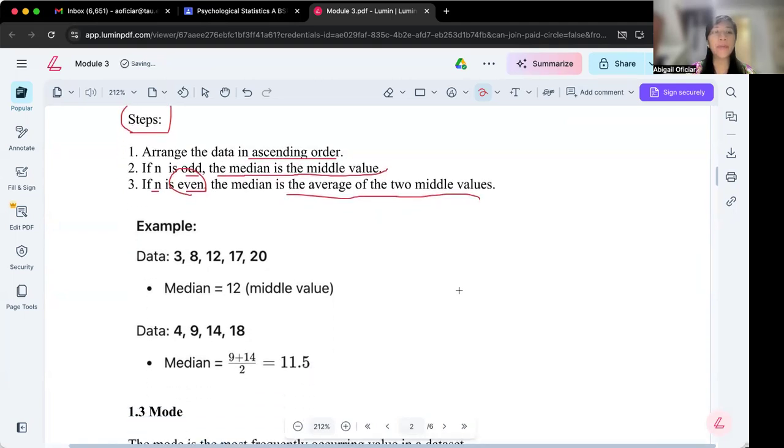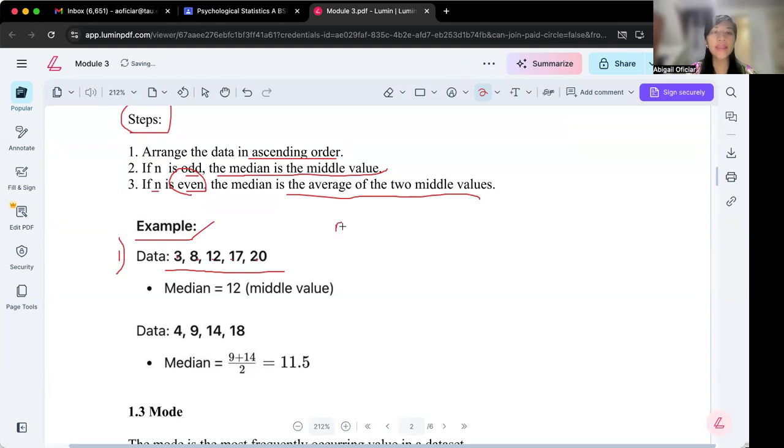Let's have an example. Example number 1: the data are 3, 8, 12, 17, and 20. This is already arranged from lowest to highest, or if you want, highest to lowest is also okay. Let's count how many: 1, 2, 3, 4, 5.